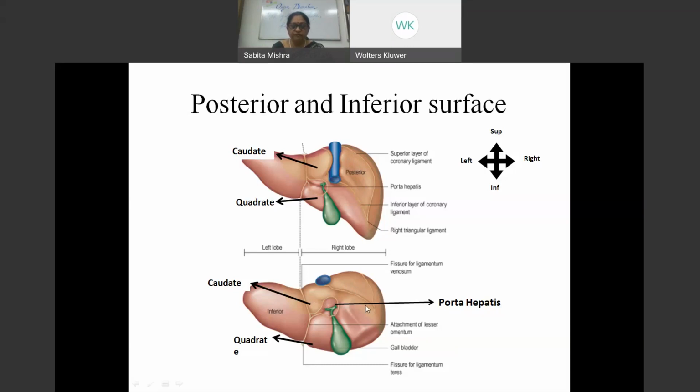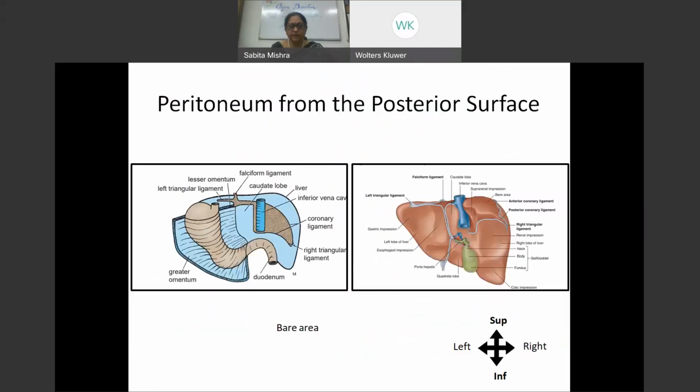So this is the inferior surface. Now you can see very clearly the inferior surface, and you can see the coronary ligaments. Actually, they would be the anterior and the posterior layer. They would be forming the left triangular ligament, which will be on the left side, and the right triangular ligament on the right side. And here we can see how the hilum is present and how the peritoneum is getting reflected. And this area is called the porta hepatis. As we go further, I'll be showing you better pictures to explain all this.